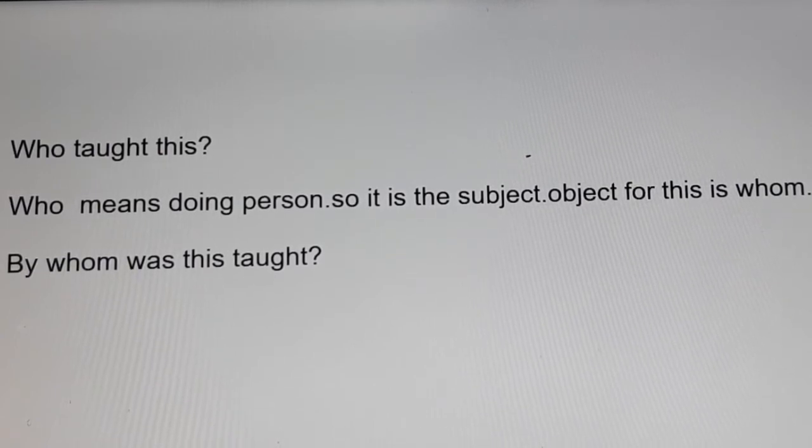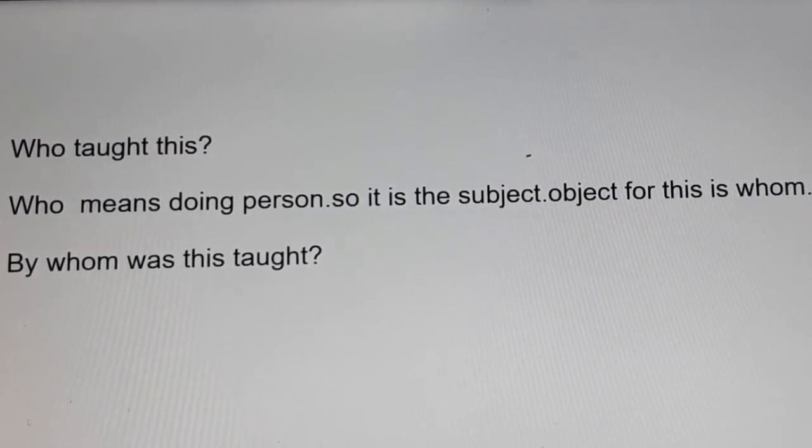Was is the helping verb. This object is changed to subject, and so we put it after the helping verb. Was this taught? Question mark. By whom was this taught? I think you understood.